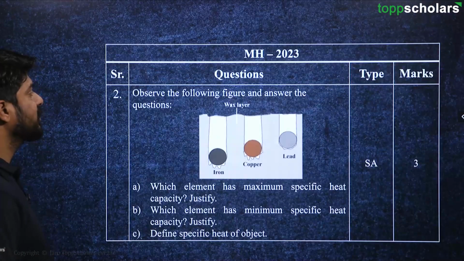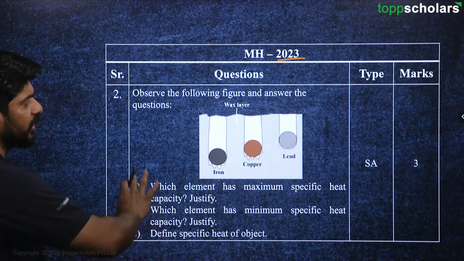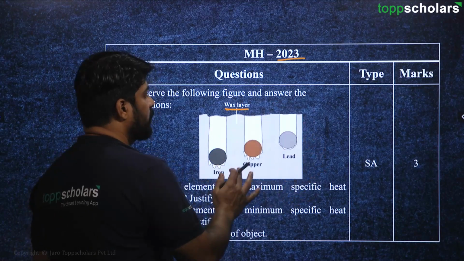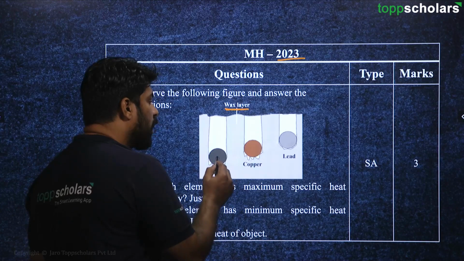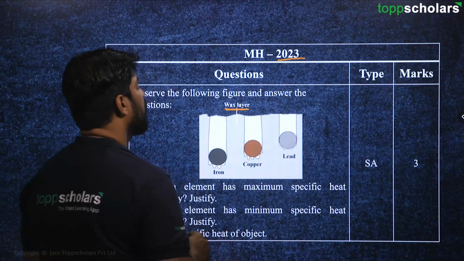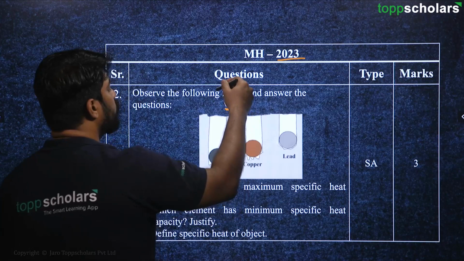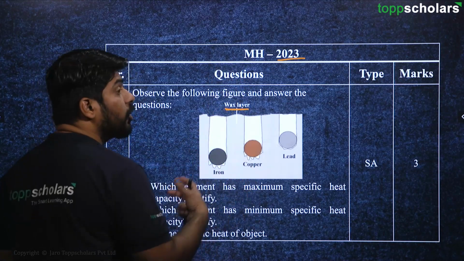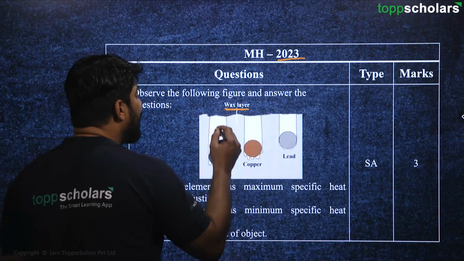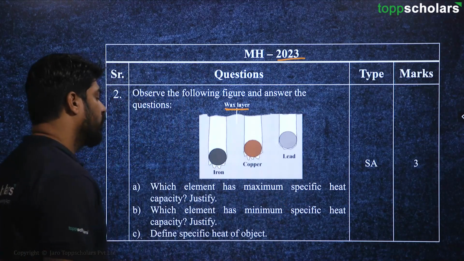Moving on to the next question from the year 2023. Here a diagram is given, where we can see there is a wax layer, and a hot iron ball. Let's say this is a hot copper ball and this is a hot lead ball. They are kept over a wax layer, and due to their hotness, due to the heat energy inside them, they were able to melt this wax layer. That's why they have just gone inside the wax layer.